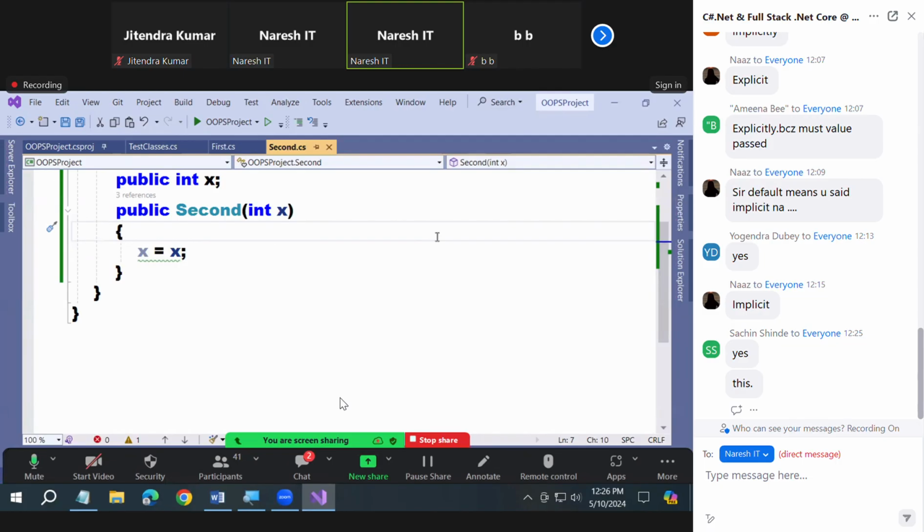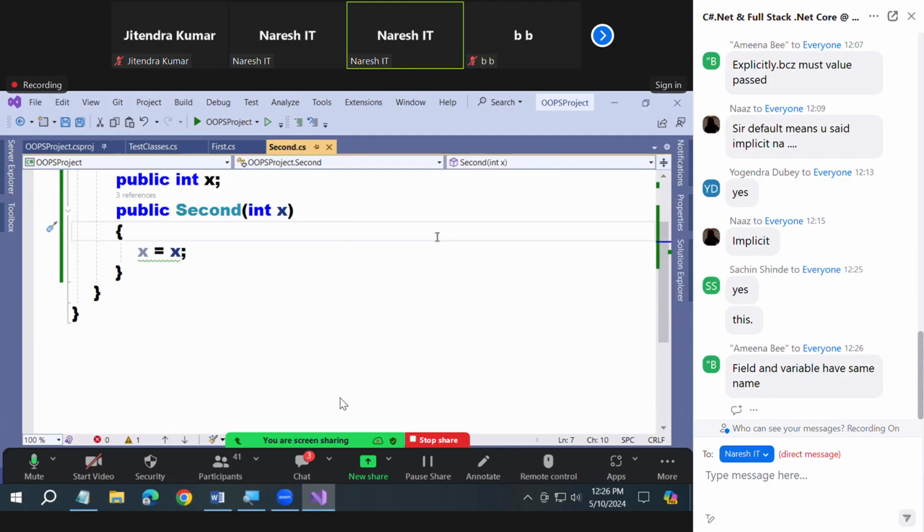Now understand a point here. When a field and a variable have the same name, and you say x equals x, you are getting a warning there. Error did not come, but a warning is coming. When a field and variable have the same name, within the block, first preference goes to the local variable.